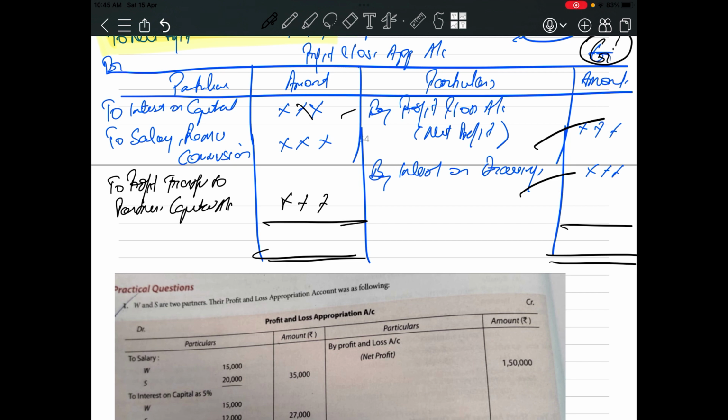Who is the owner of the partnership firm? The partners are the owner of the partnership firm. Whatever profit they have earned during the year will be transferred to their partners' capital account. This partners' capital account we will prepare in the coming chapters. It's very simple, it's very easy. This way your partnership P&L appropriation account will be closed. There will be no balance because the leftover balance is transferred to the capital account.